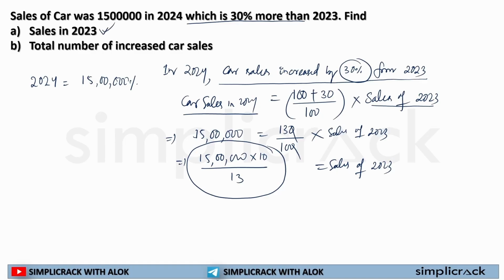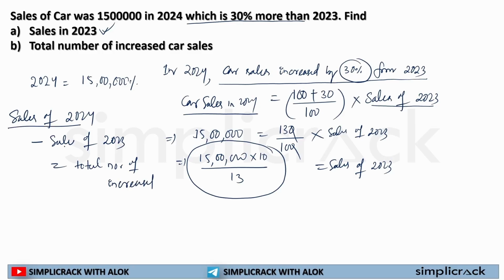But here it is given as total number of increased car sales. That means what? Sales of 2024 minus sales of 2023. That is how I'll get the total number of increased sales, because in order to see the increase you need to find the final value in 2024 and the final value of 2023. So now if I have to solve this question, it is written as 15 lakh multiplied by 10 by 13